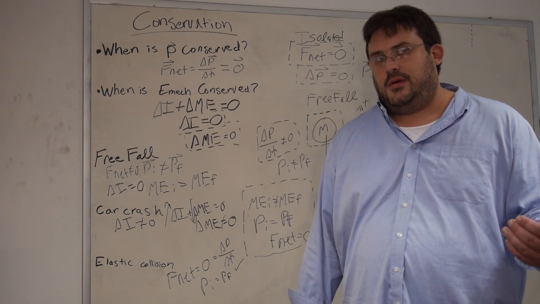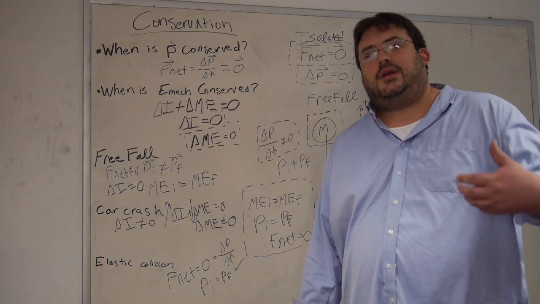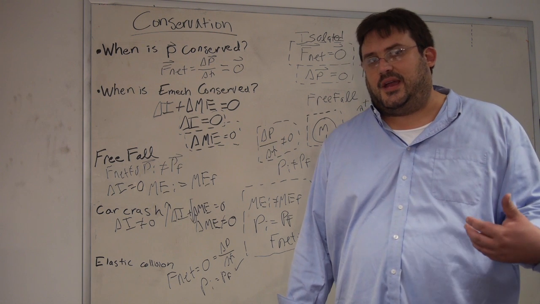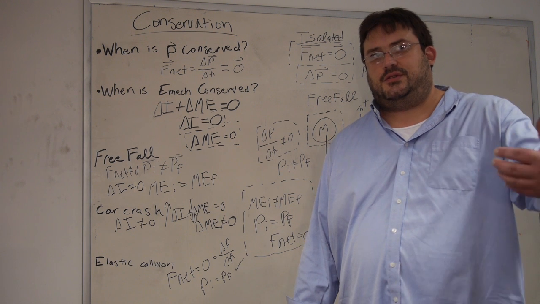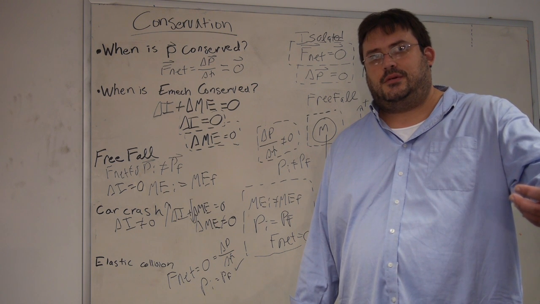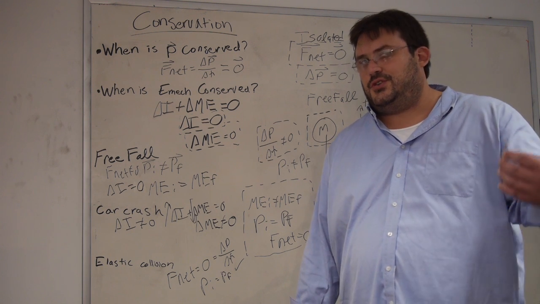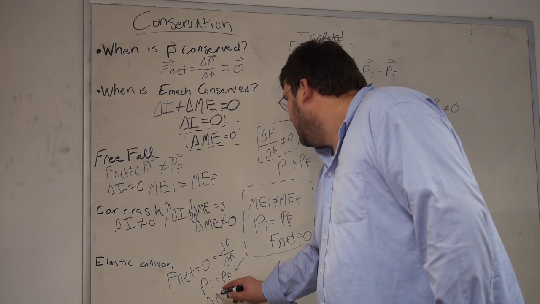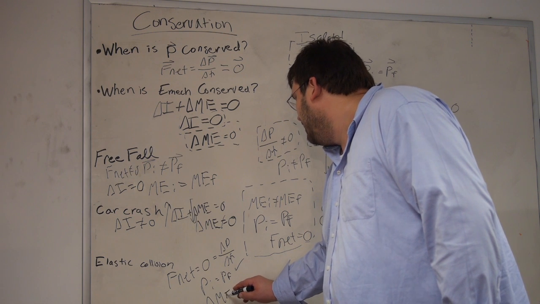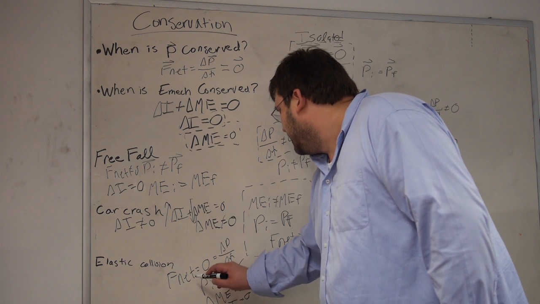Also, there are no irreversibilities in an elastic collision. You get back all of the kinetic energy that you lose because there's no irreversibilities. Because there's no irreversibilities, there's no change in internal energy. So you now have that delta ME is equal to 0 because delta I is equal to 0.